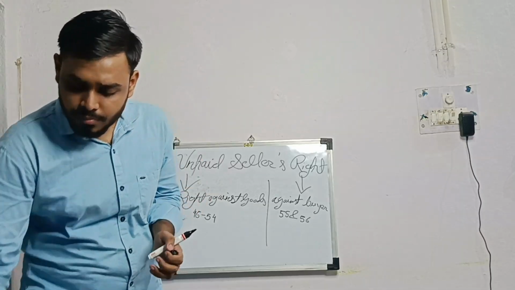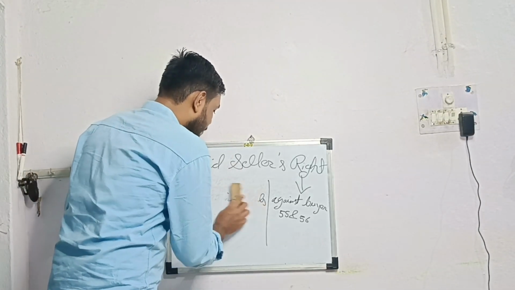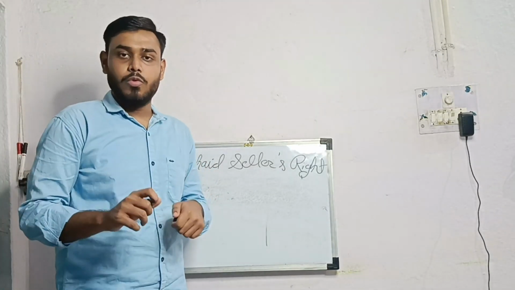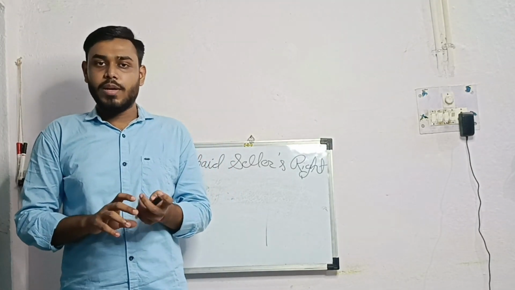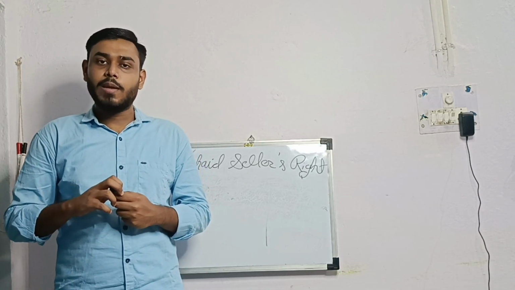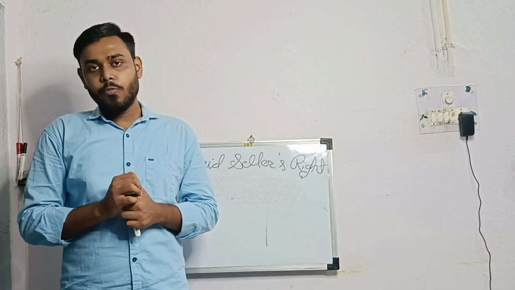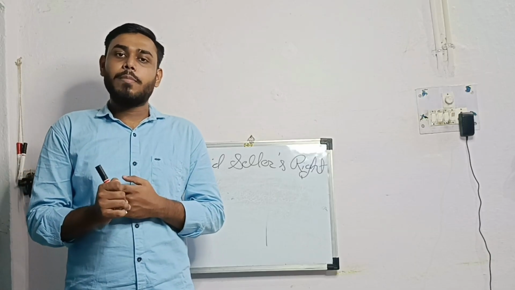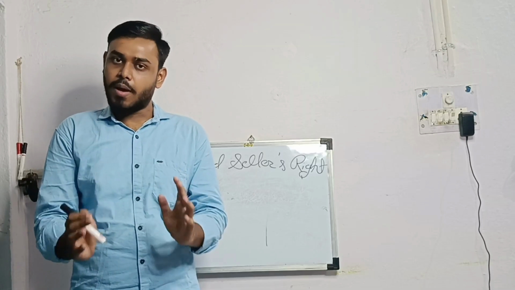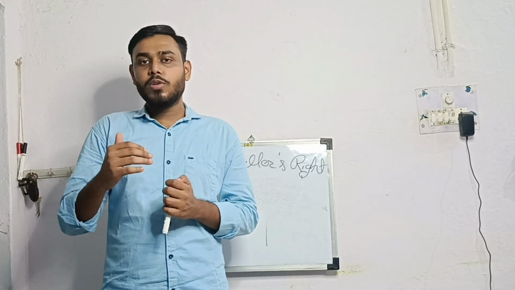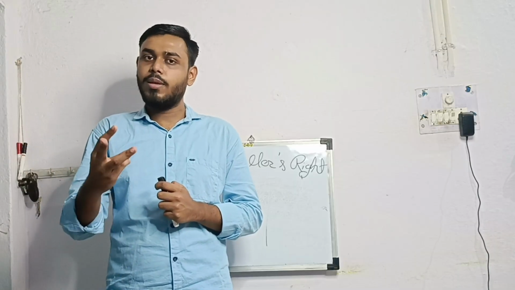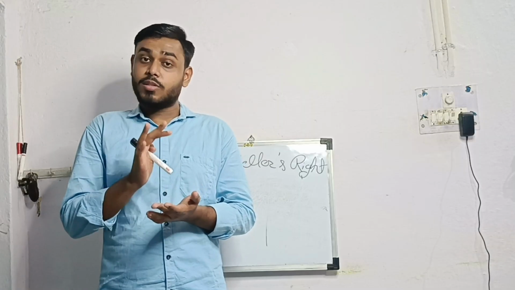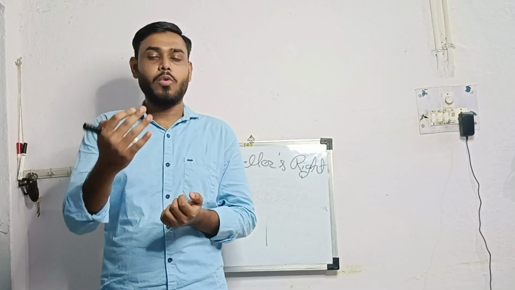When the unpaid seller exercises his right of lien, which is given under section 47 of the Sale of Goods Act, it states that when the seller is in possession of the goods, then he can retain the possession of the goods if the following three conditions are satisfied. Number one, if the goods are sold on credit and the term of the credit expires. Number two, the goods had not been given on credit, and number three, if the buyer becomes insolvent. In these three specific conditions, the seller can exercise the right of lien over the goods.